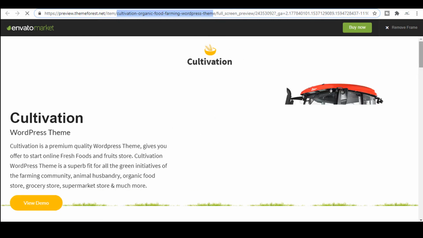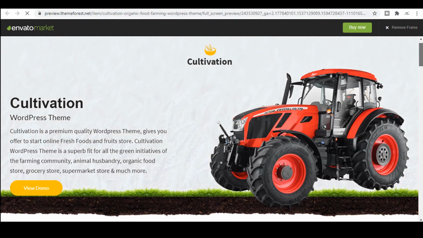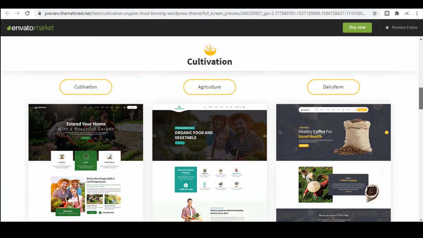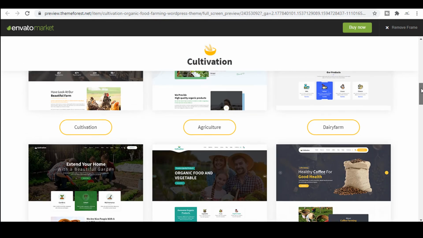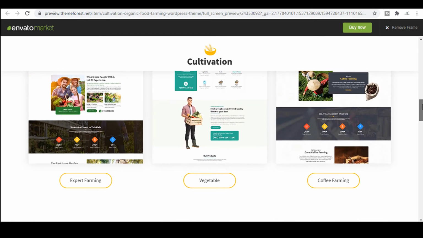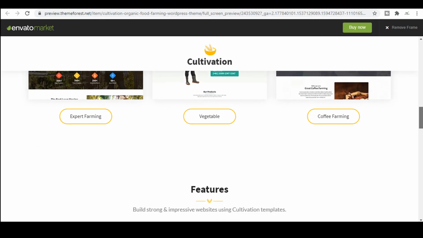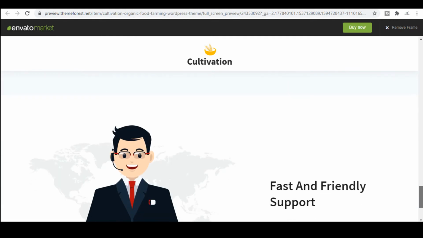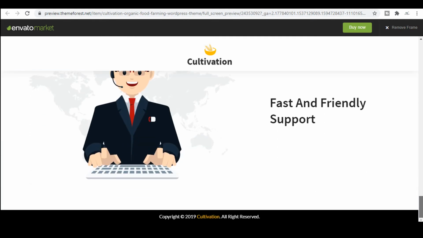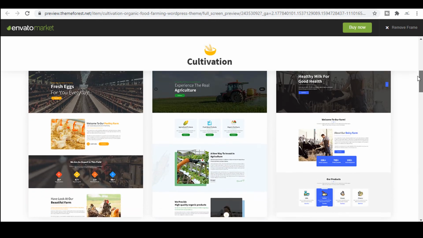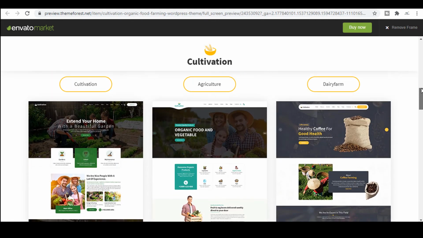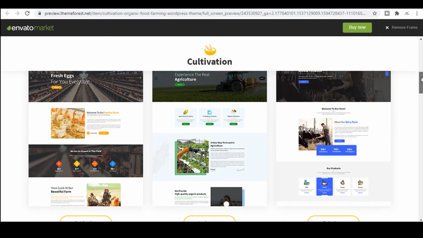Cultivation, an organic food farming WordPress theme, is here. They are showing a nice description, nice images, a banner image, and there are 4 demos I think: Cultivation, Agriculture, Dairy Farm, Shepherd Farm, Vegetable and Coffee. Let's move to the bottom. Fast and friendly support. And can we open one of them? Which one are we going to open? We are going to open the dairy farm, to see how it is looking and how these demos work.